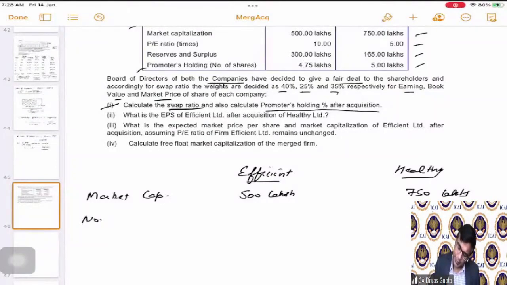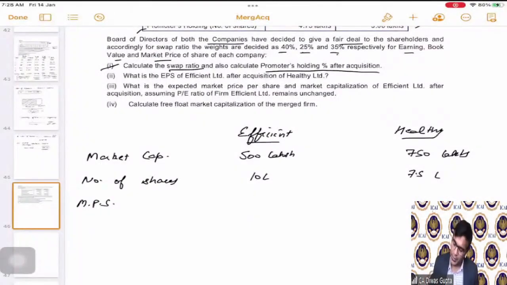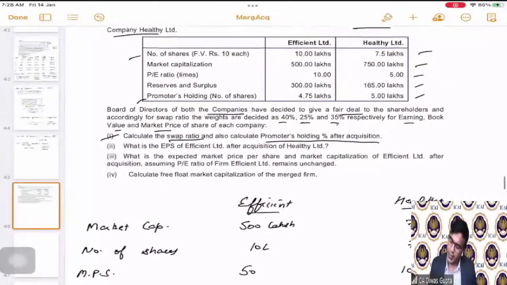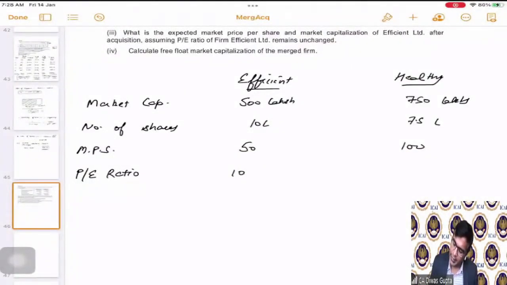Number of shares. 10 lakhs. 7.5 lakhs. MPS, which is the market price per share, will be simply market cap divided by the number of shares, correct? So this becomes 50 and this becomes 100, which is 750 divided by 7.5, correct? MPS is calculated. Now we are also given what is the PE ratio. PE ratio is also given, correct? 10 and 5. 10 and 5.